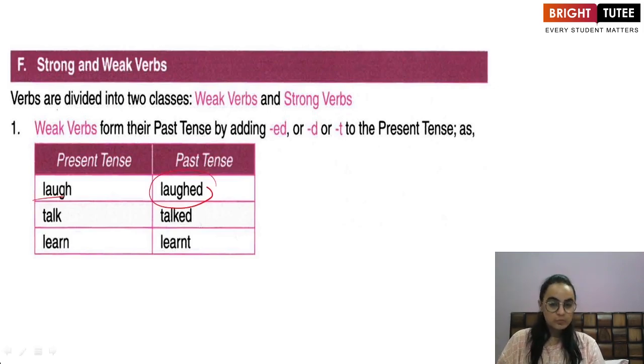Laugh changes to laughed, talk changes to talked, learn changes to learned. So those verbs that can have their past tense by adding ed, t or d to the end of it are known as weak verbs.